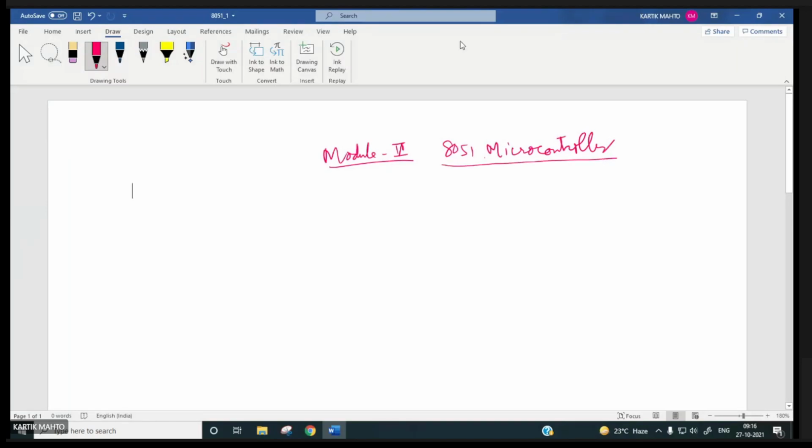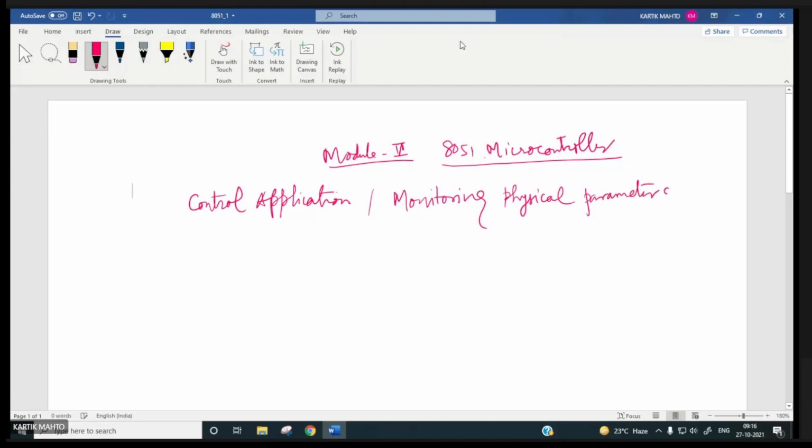A microcontroller is actually designed for some control application, right? Like monitoring the input, monitoring physical parameters, and controlling them.